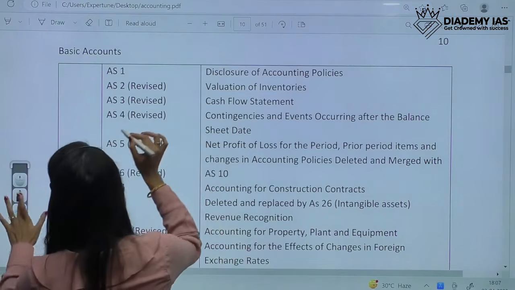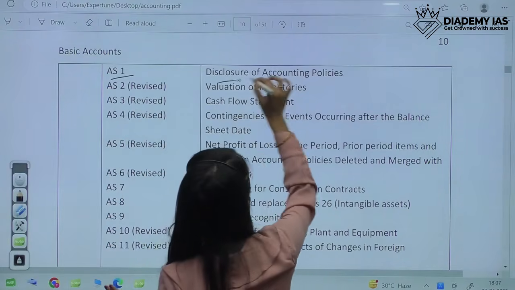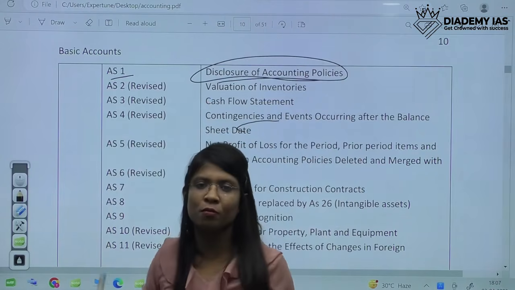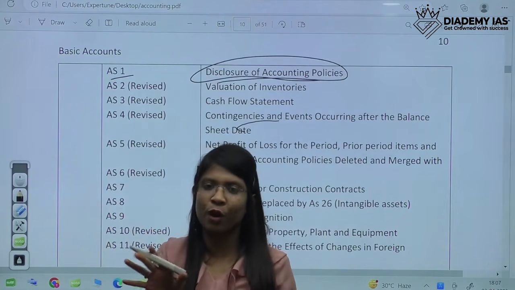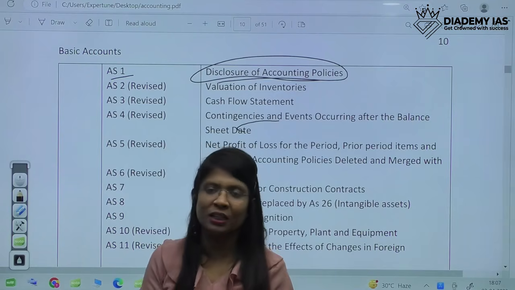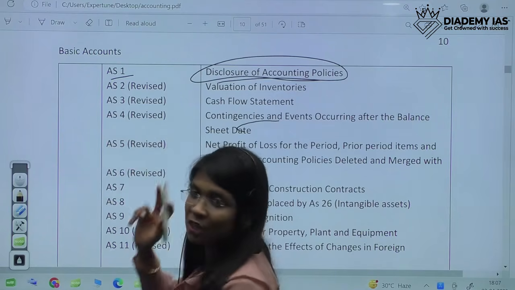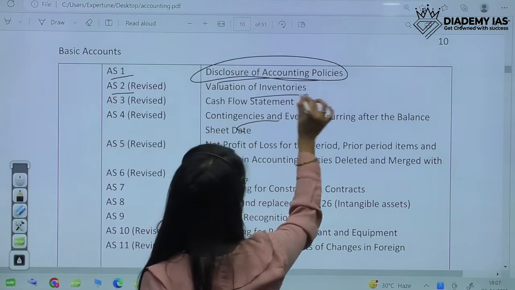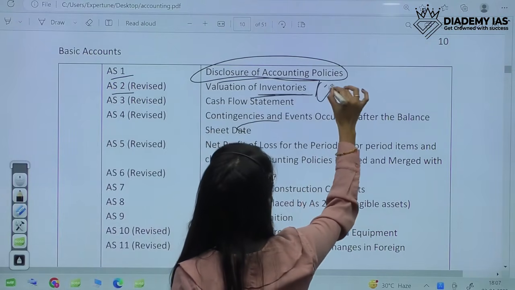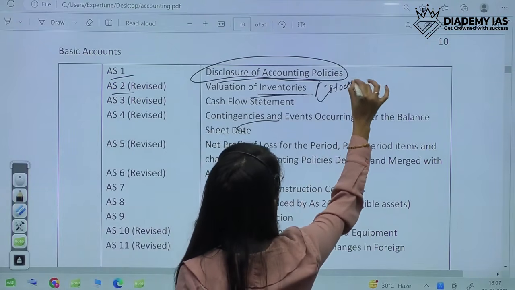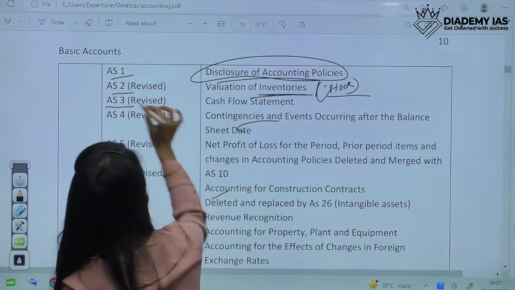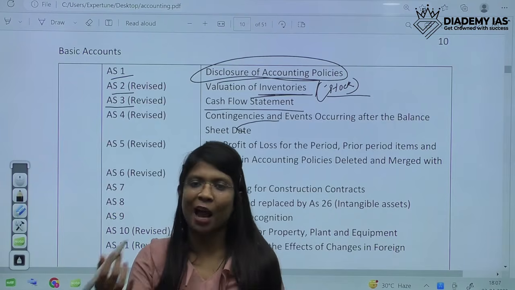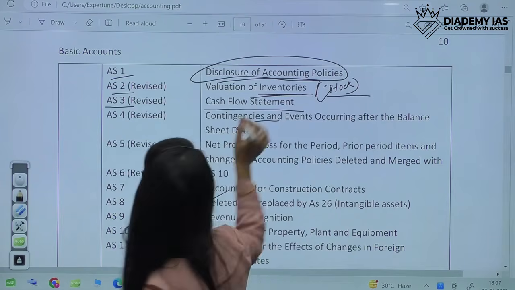So first is accounting standard 1. Accounting standard 1 is disclosure of accounting policies. This has already been discussed above also. This is very important. This is usually asked. AS1, disclosure of accounting policies. AS2, valuation of inventory. Inventory is stock. Third is cash flow statement. Cash flow statement depicts the cash position of a company.